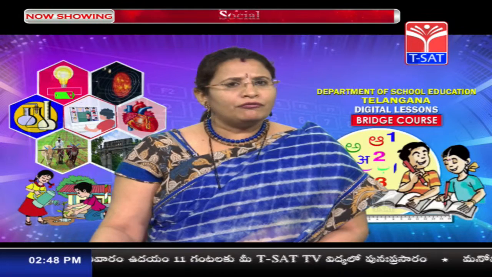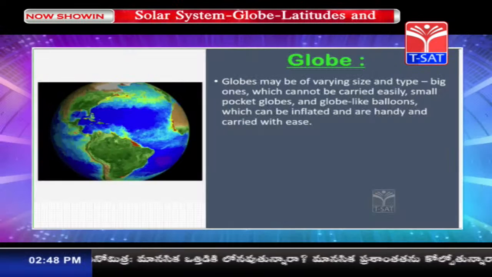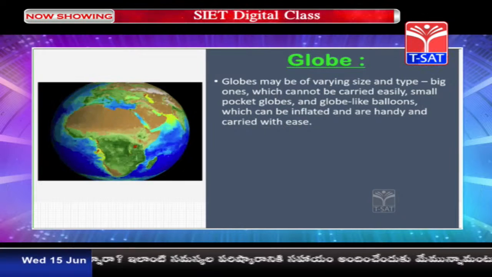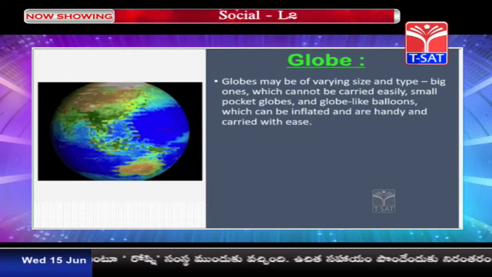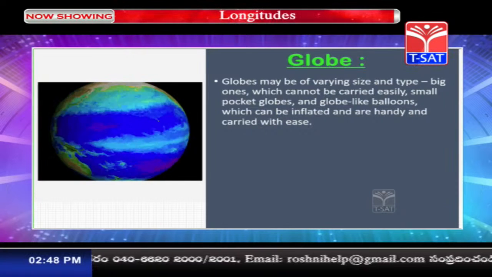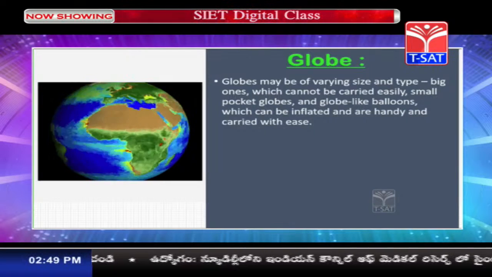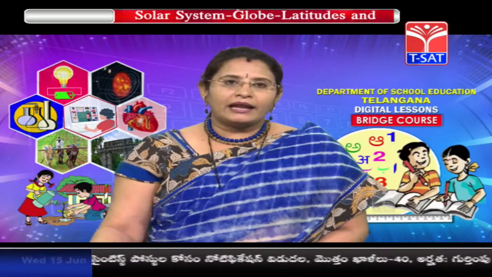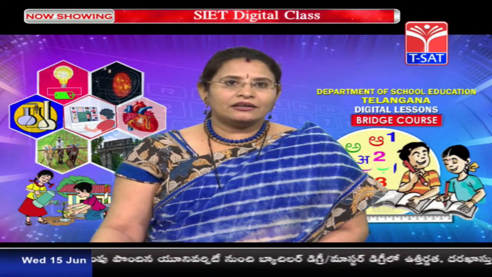Now children, do you find the globe in the same size? No. Globes are of a different size and they are of different types. Some are very big ones which cannot be carried from one place to another place, and some are very small pocket globes which can be carried with ease. And nowadays children, you are finding the globe like balloons. Similarly, we are also finding the globe like inflated balloons. So whenever you want to learn, you can fill in the air and you can see the globe, and after using it, you can deflate it, that is you can remove the air and you can carry it with ease anywhere.